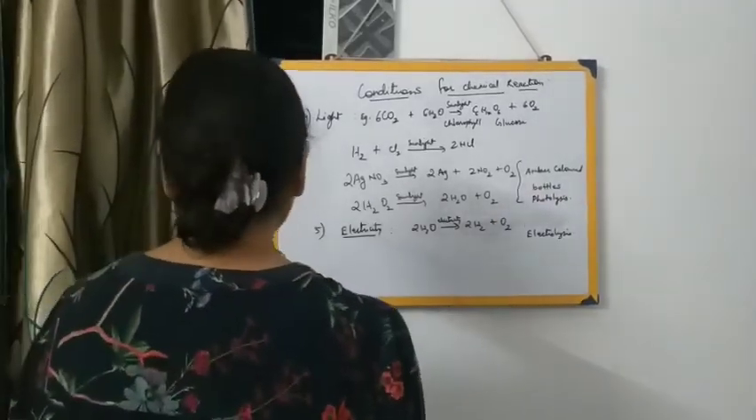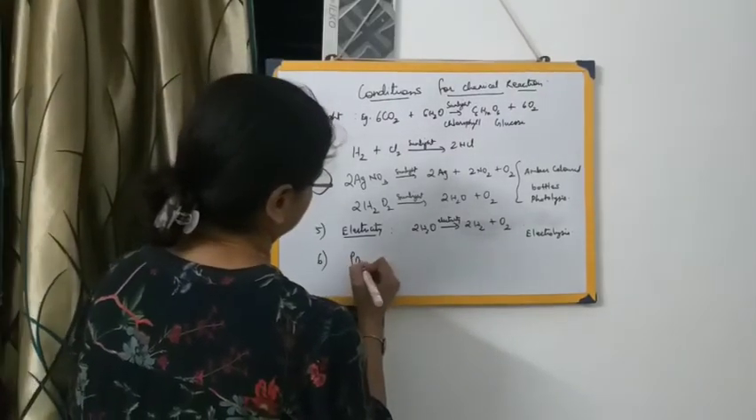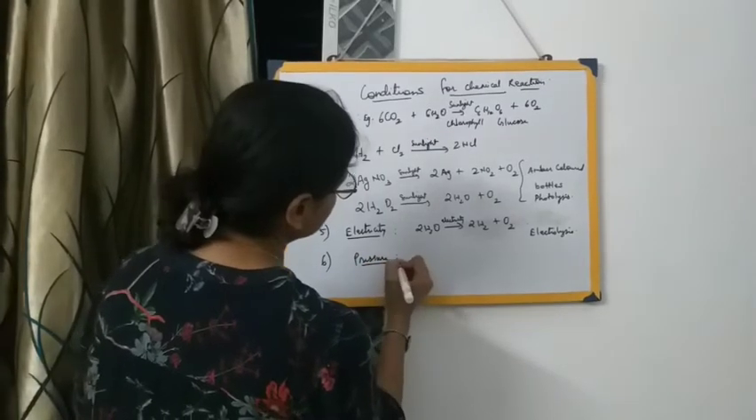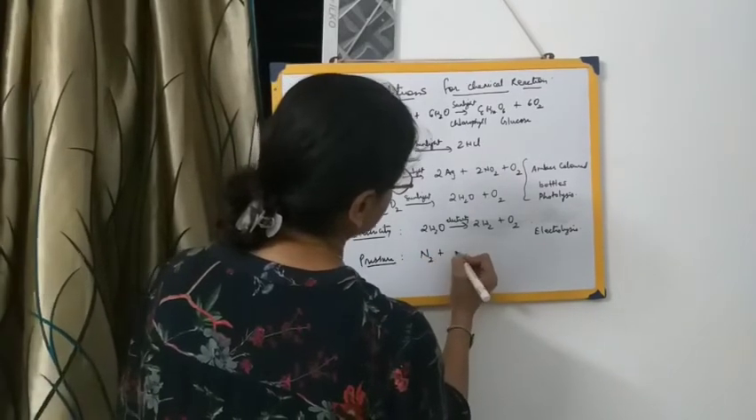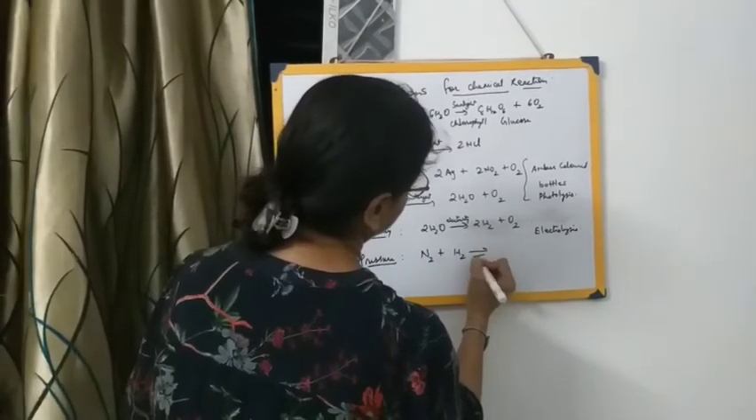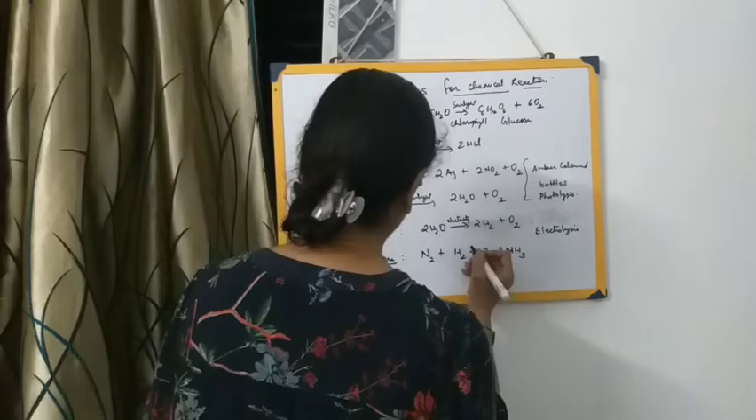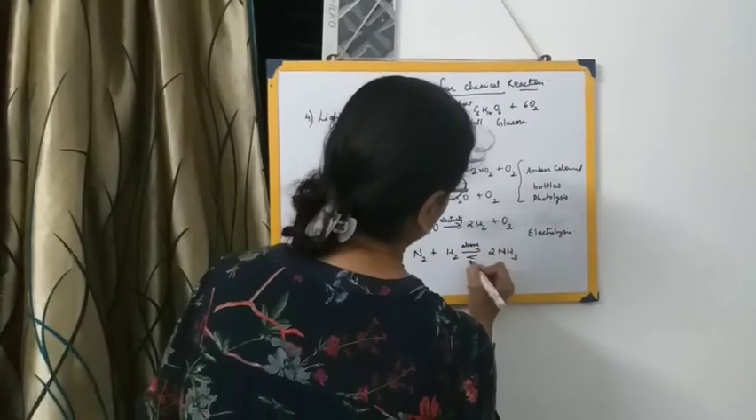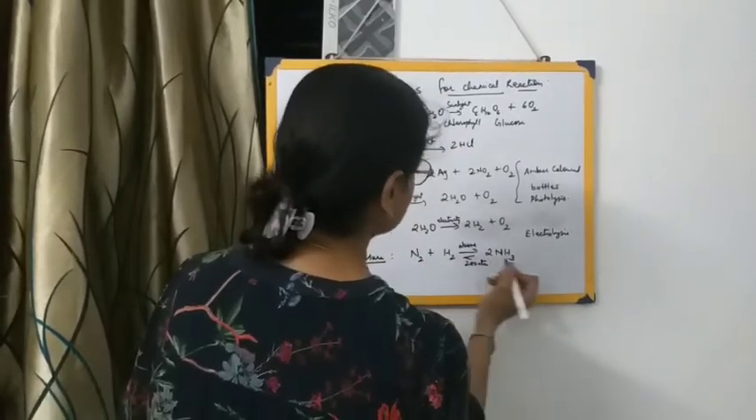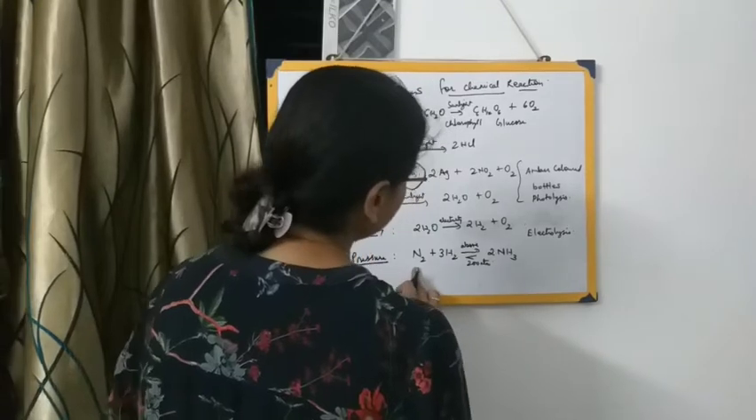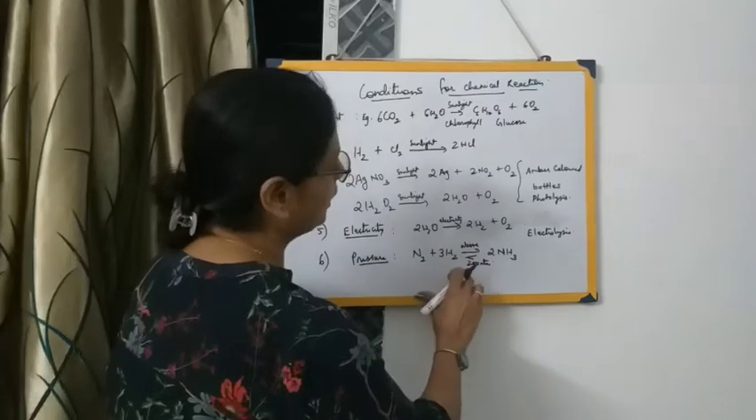Then the next condition is pressure. Certain reactions take place in the presence of pressure only. That is, nitrogen and hydrogen. The pressure required is above 200 atmosphere. So look here, this is N2, this is 3H2. So nitrogen reacts with hydrogen under a pressure above 200 atmosphere.